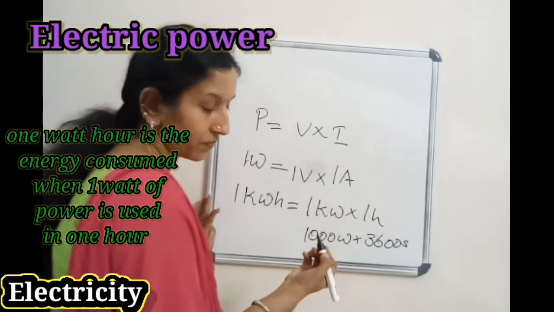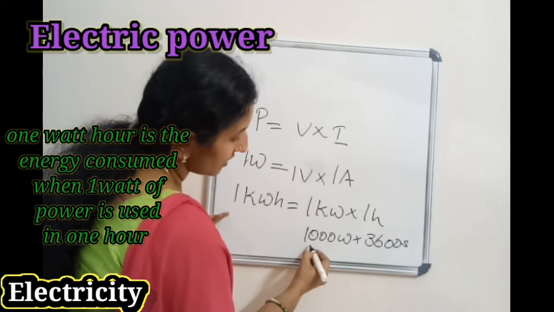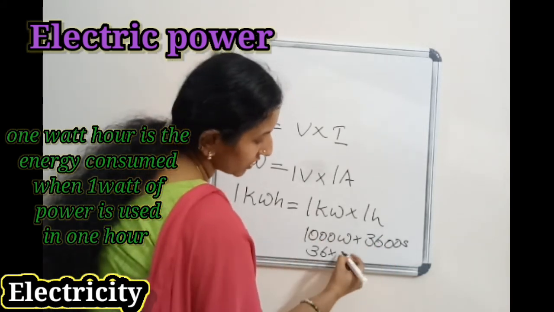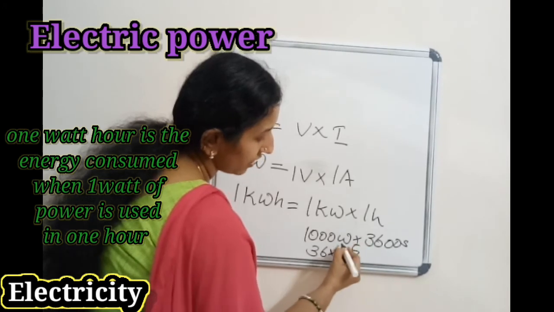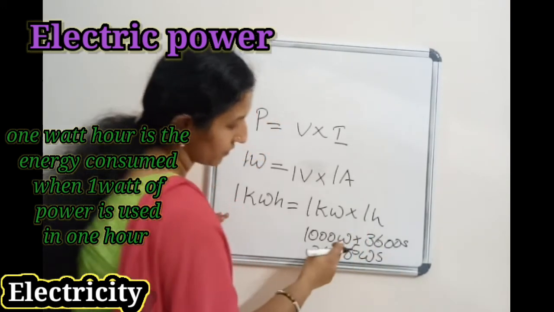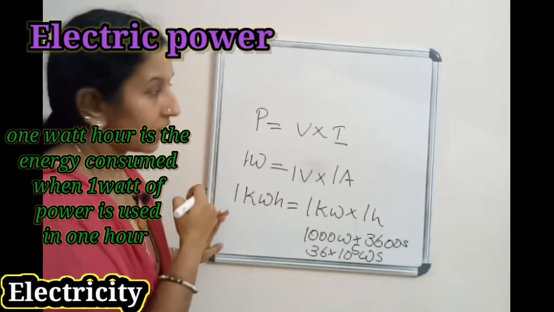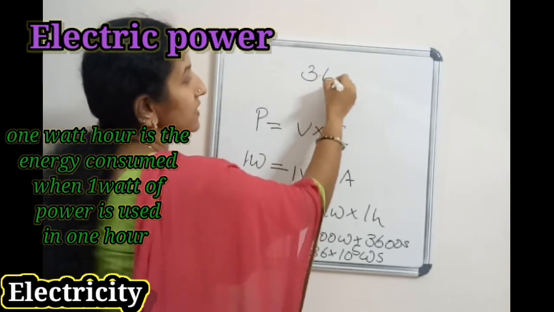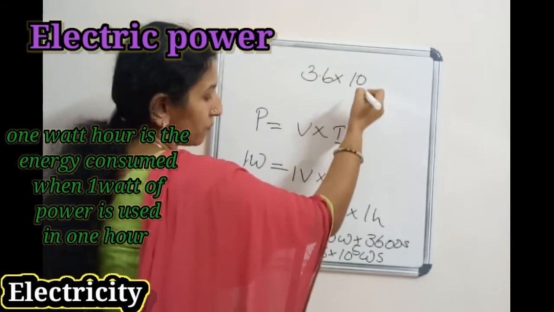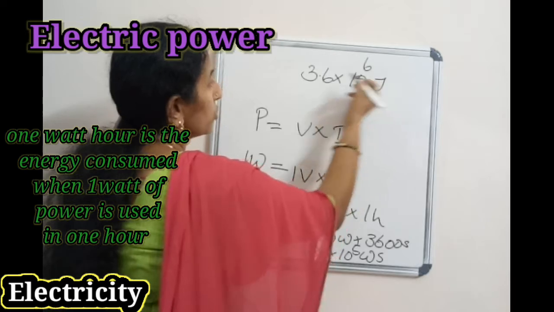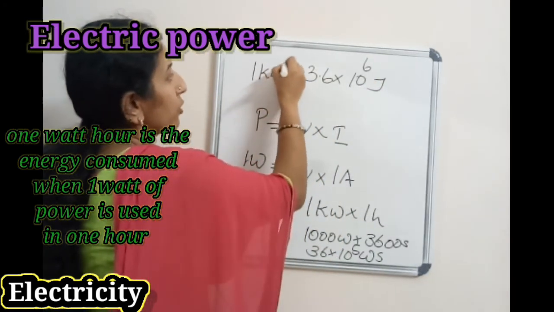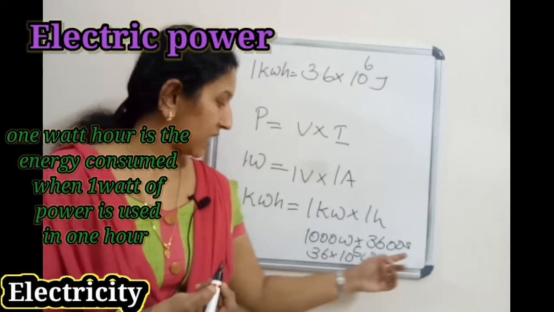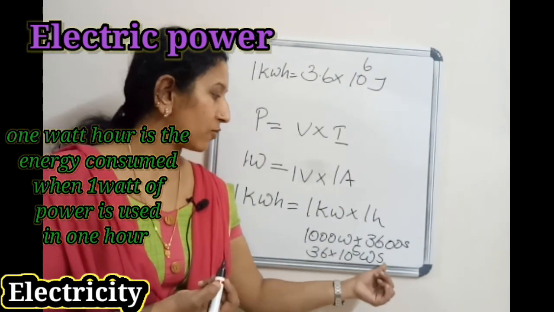3600 seconds. Then you can write this as 36 into 10 raised to 5 watt seconds.